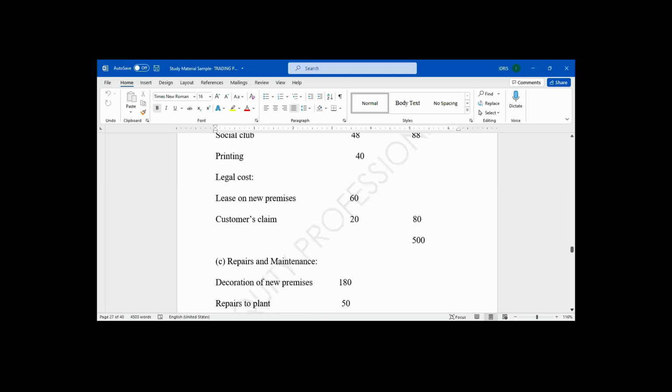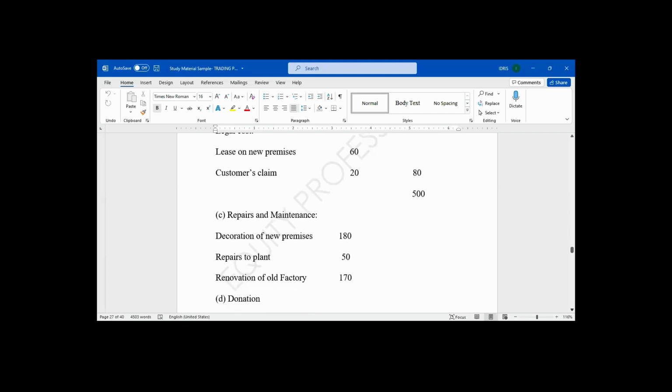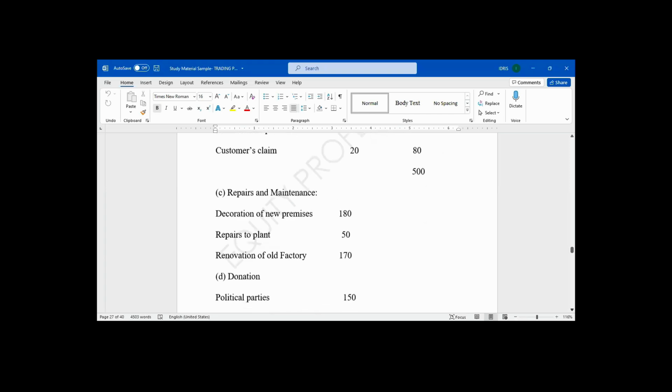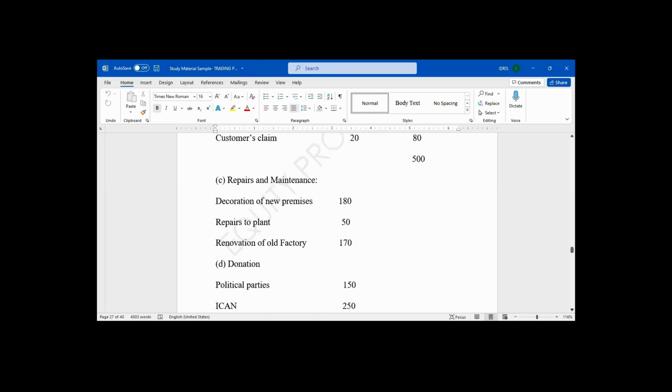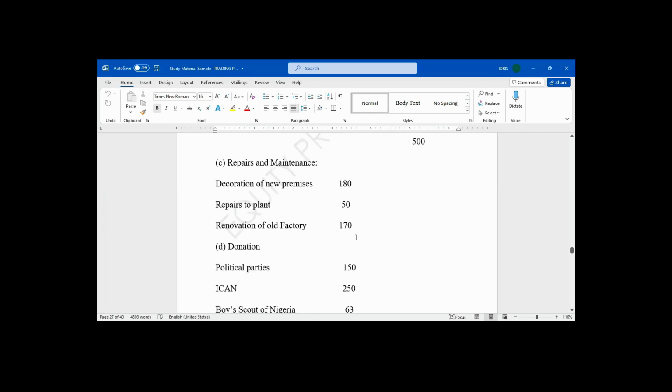For the legal costs, we have lease on new premises, customer claims. The total is 500. Repair and maintenance: we have decoration of new premises, repair to plant, renovation of old factories.